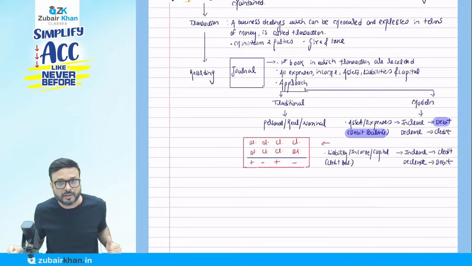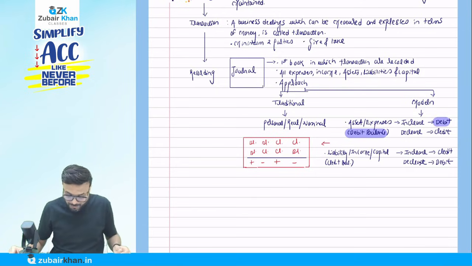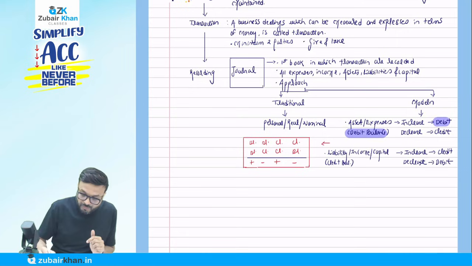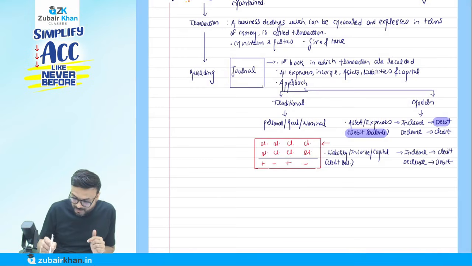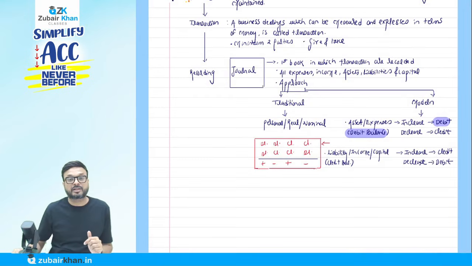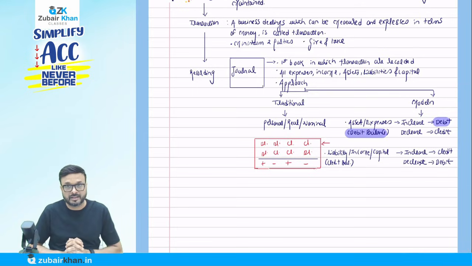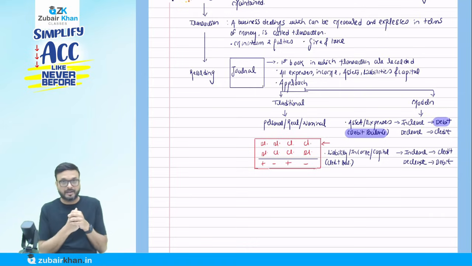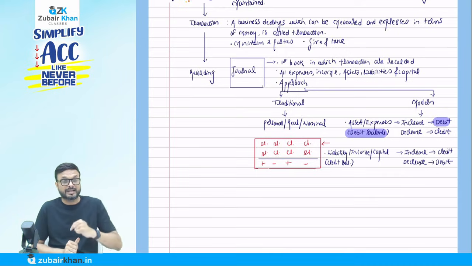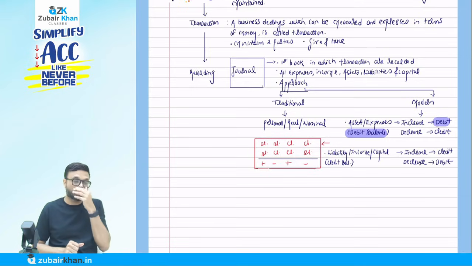But I have one problem here. What's the problem? When we do the accounting, we have recorded all the transactions at one place. So what is the problem? Because I want specific information. For example, I want specific information related to sales, or related to purchases. We want specific information at one place.